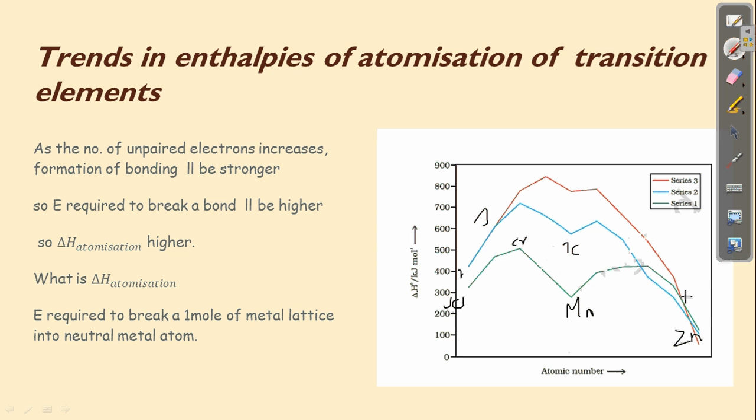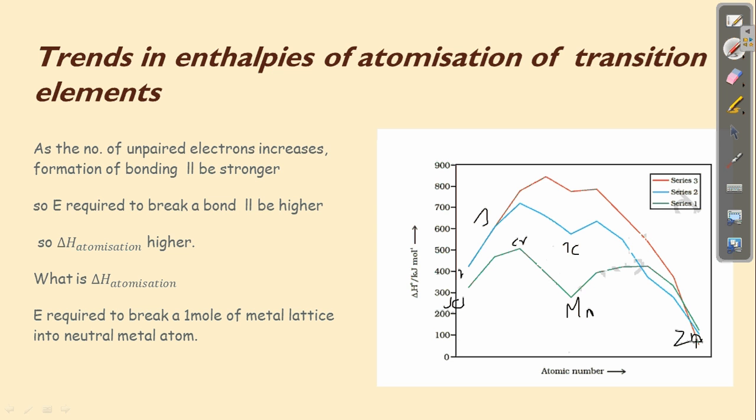Additionally, zinc, cadmium and mercury have no unpaired electrons, having the completely full stable electronic configuration, and therefore a low enthalpy of atomization.